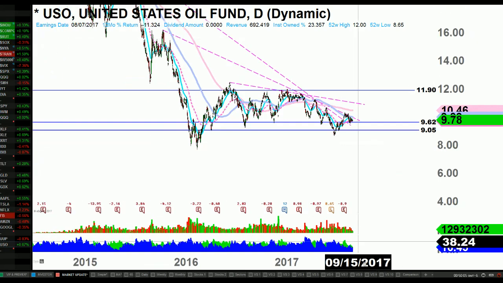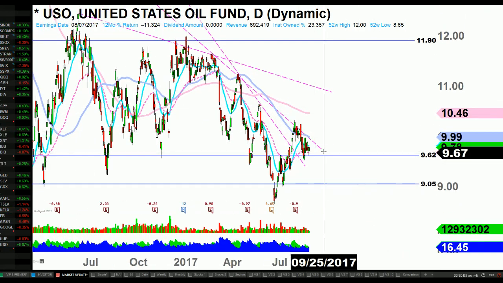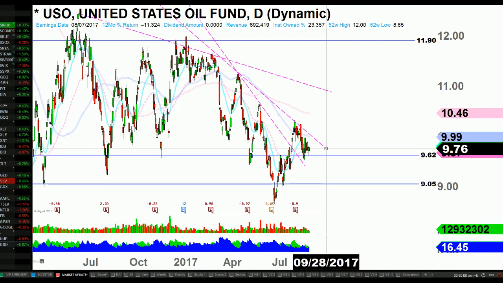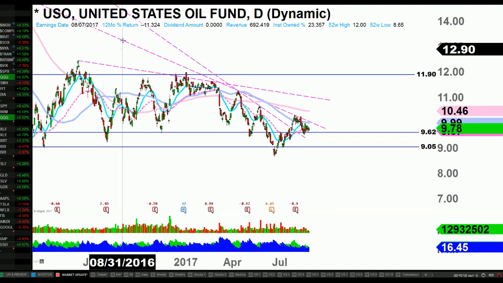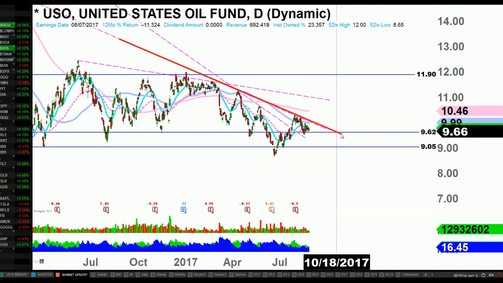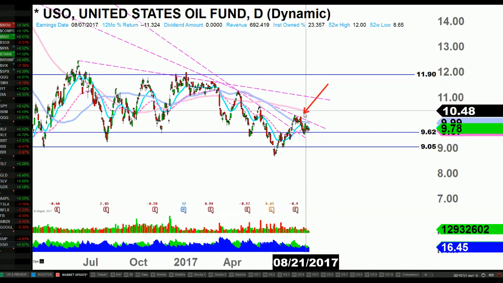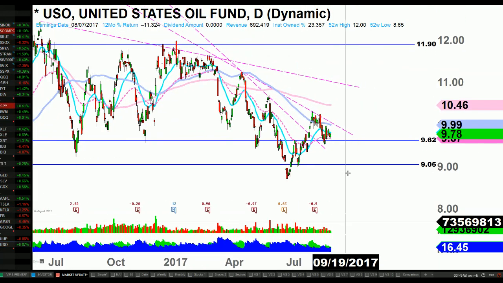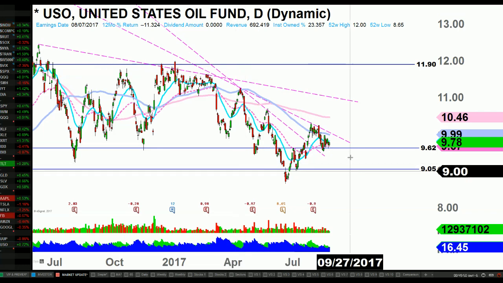Oil, USO. Let's see. Yeah. We've got that downtrend coming all the way up here. That's where we found resistance. So it's still a tough look. We've got lower highs, lower lows.